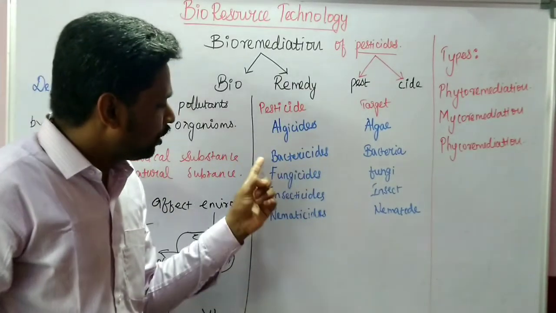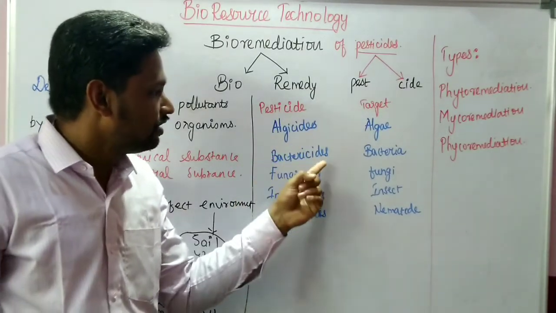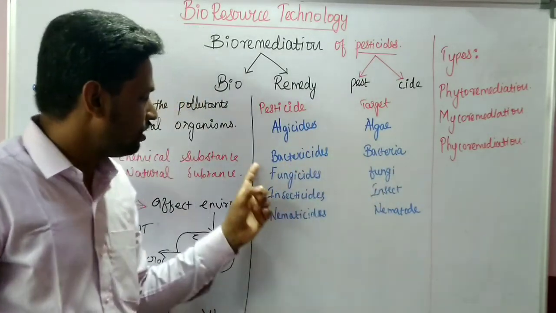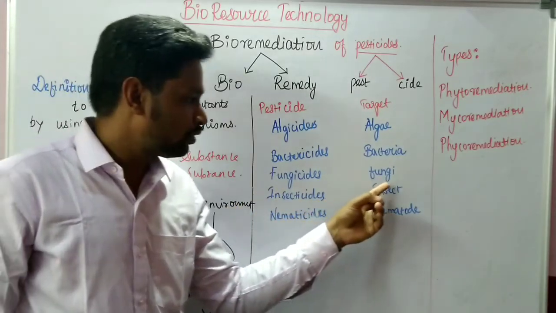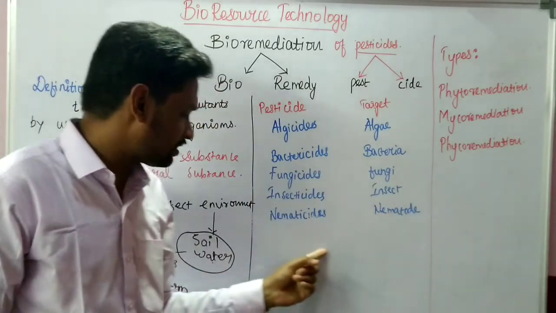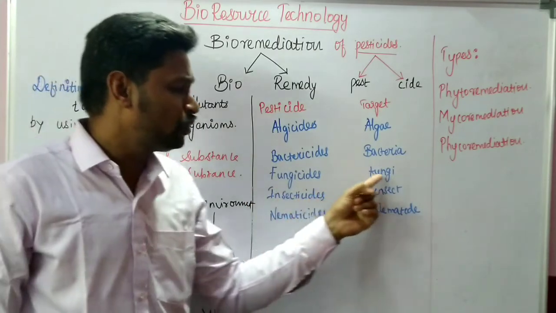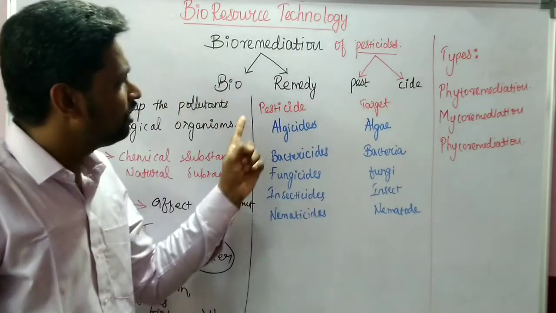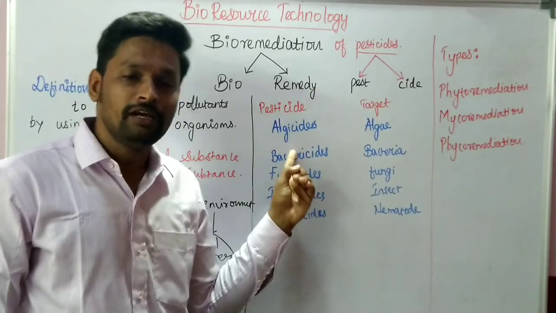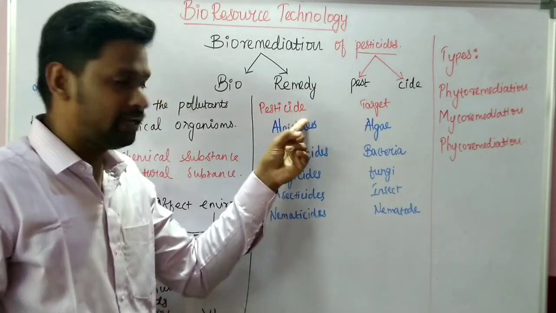Similarly, you can use bactericides, right? There is a toxic substance called bactericide. If you use this, you can control the growth and multiplication of bacteria. Similarly, fungicide is there to control the growth of fungi, and insecticide is there to control the growth of any type of insects. Insecticides are a broad category, so there are different types of insecticides available according to the nature of the insect. Similarly, according to the nature of the pest or target, the chemical composition of the pesticide will also vary. All these things commonly denote the common category of pesticide.